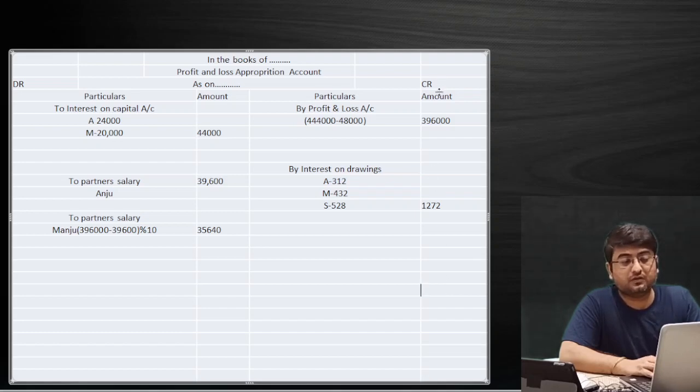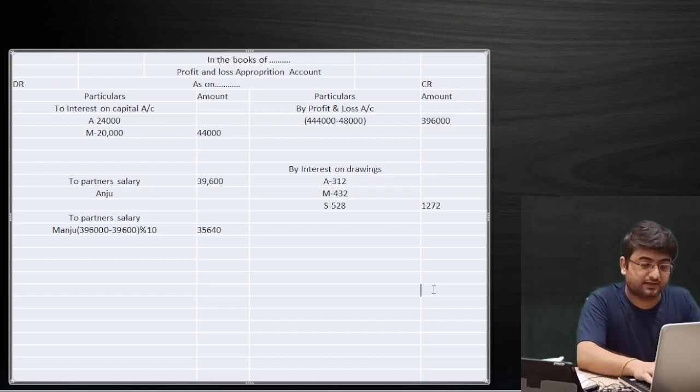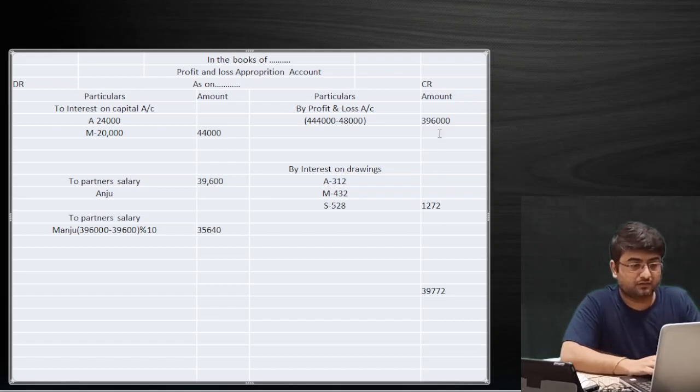So just add the credit column two items, select 96,000 and 1272. This will be, I guess, 3,97,072 rupees, I guess this will be. Wait, 93 lakh we have taken, 90,000 we have taken.